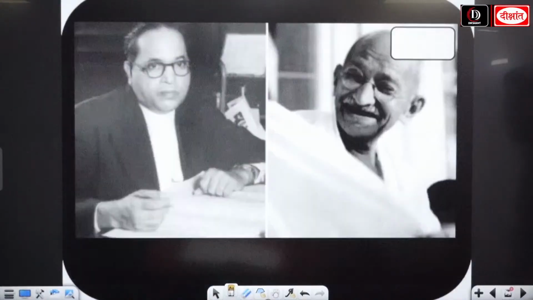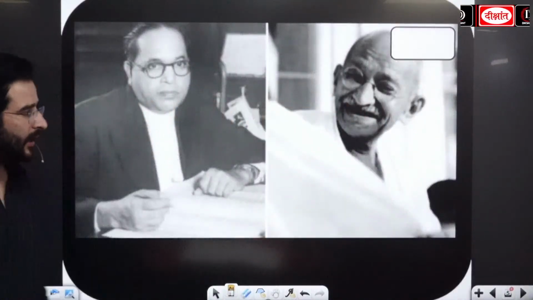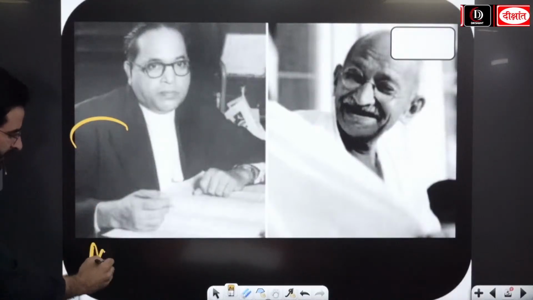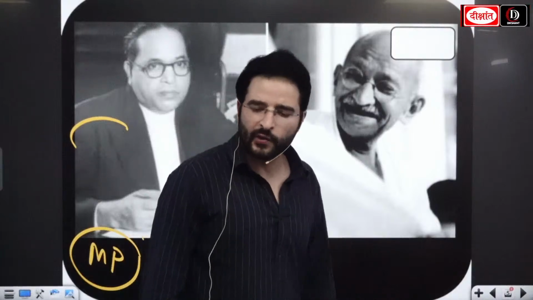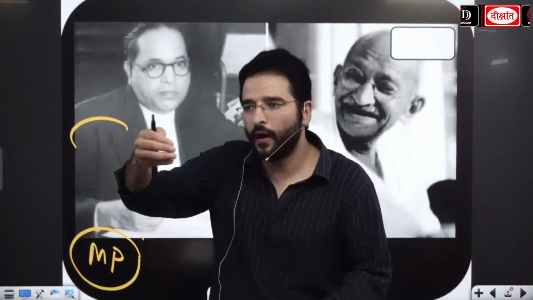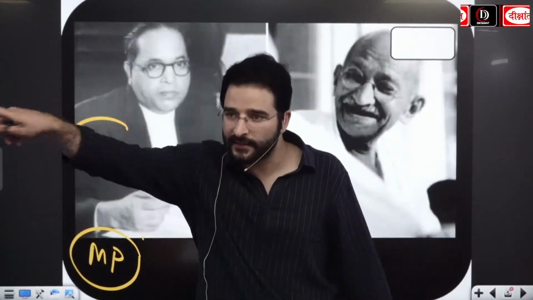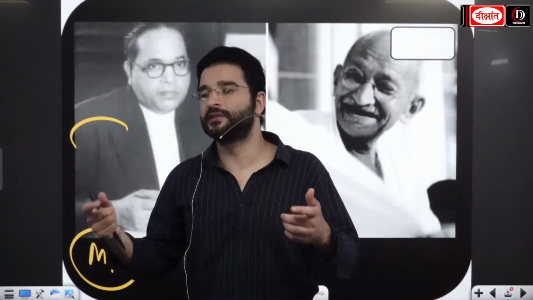On the other hand, coming to Bhimrao Ambedkar Sahab, Baba Sahib. He was born in Madhya Pradesh. Where was he born? He was born in Madhya Pradesh. And we get to see that when we look at Bhimrao Ambedkar ji and regarding Baba Sahab Ambedkar ji, okay, he came from a Dalit family. That means he came from an oppressed class. On the other hand, when you look at it, Gandhi ji came from a privileged background.